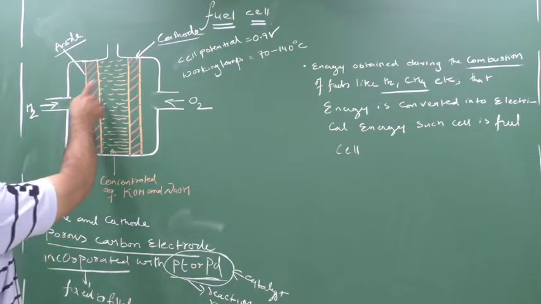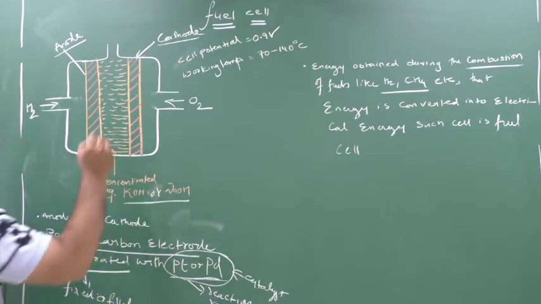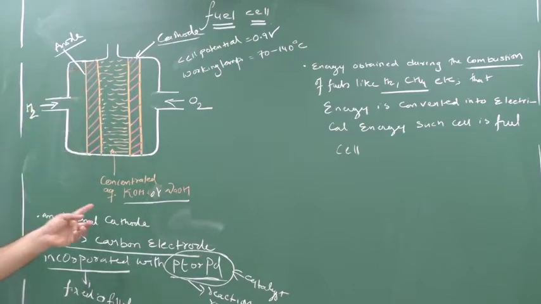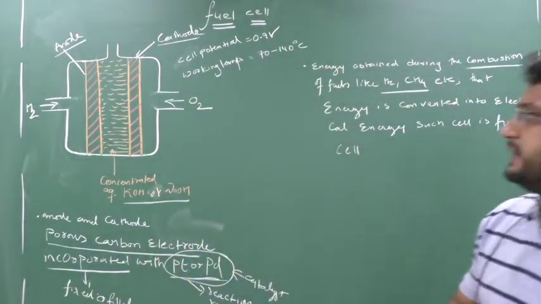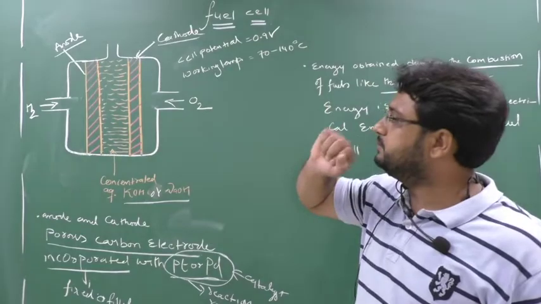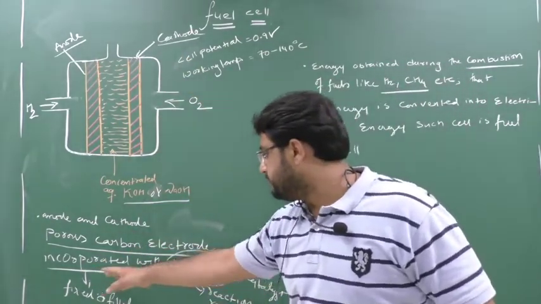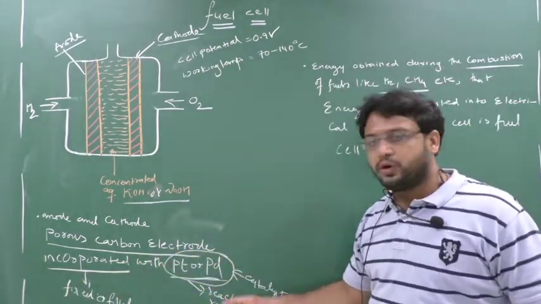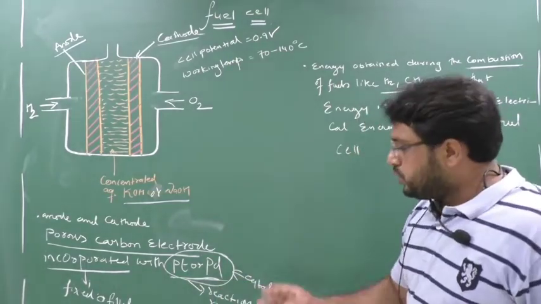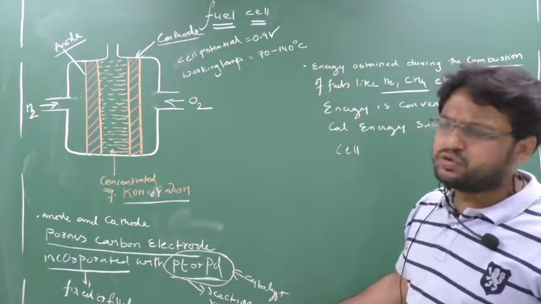And in between anode and cathode, the electrolyte filled is KOH or NaOH. So the electrolyte used here is aqueous KOH or aqueous NaOH. Clear this part? So this is a schematic diagram of a fuel cell. It contains anode, it contains cathode. Anode and cathode both are the porous carbon electrode which are incorporated with what? Incorporated means filled or fixed with platinum or palladium. What is the role of this platinum or palladium? The role of platinum or palladium is they increase the reaction rate, or they are used as a catalyst.